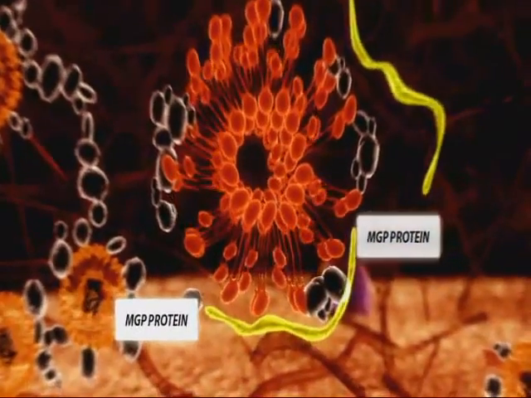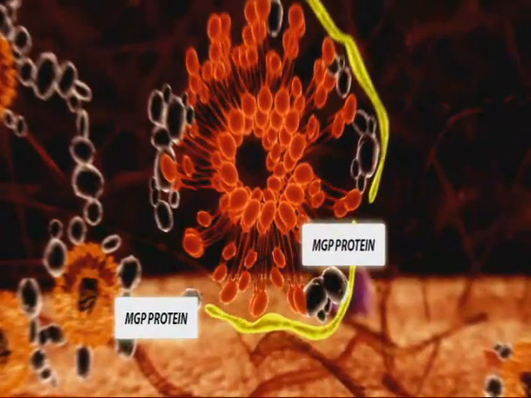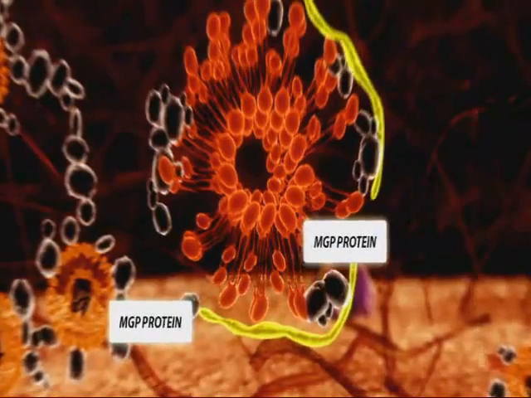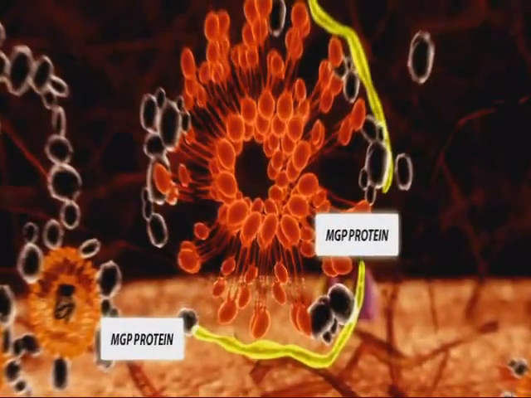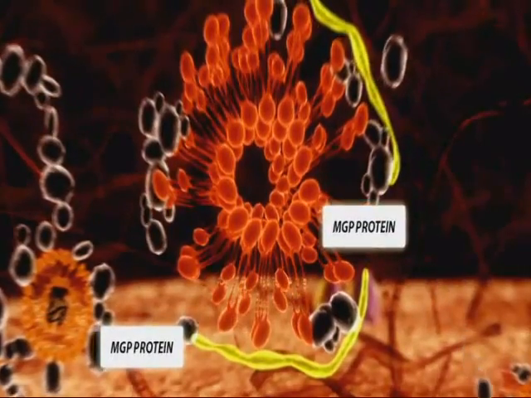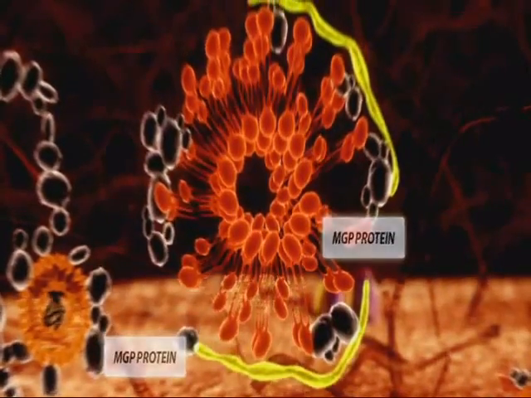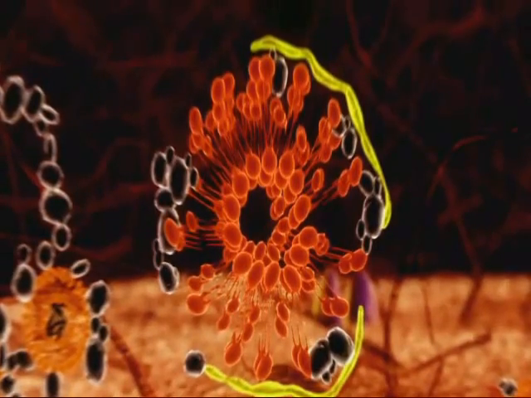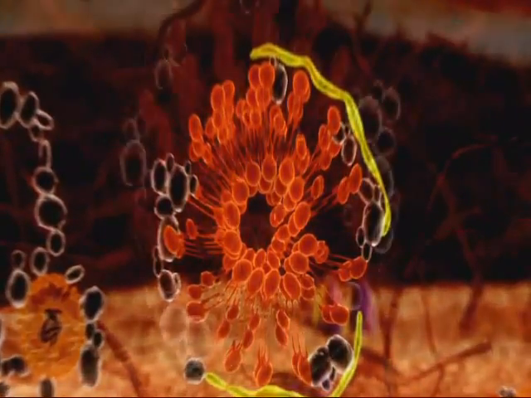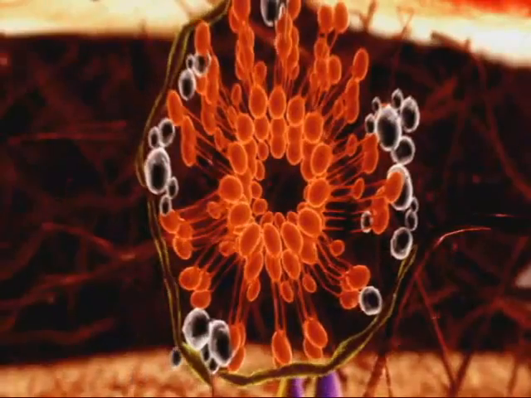Here, it will find and bind the calcium crystal structures. This is because it has a high affinity for these structures. When sufficient MenQ7 is present, active MGP will be released in sufficiently active quantities. It will bind and cover these structures, leading to a broad protection against further crystal growth.